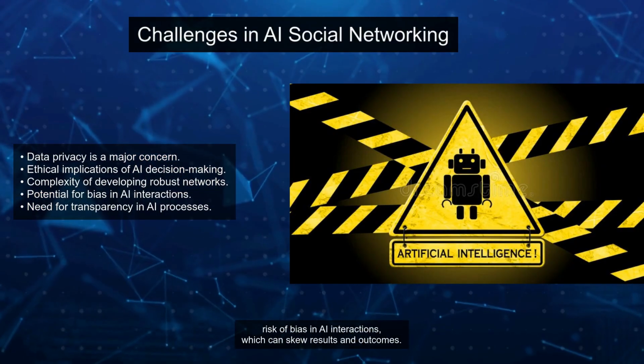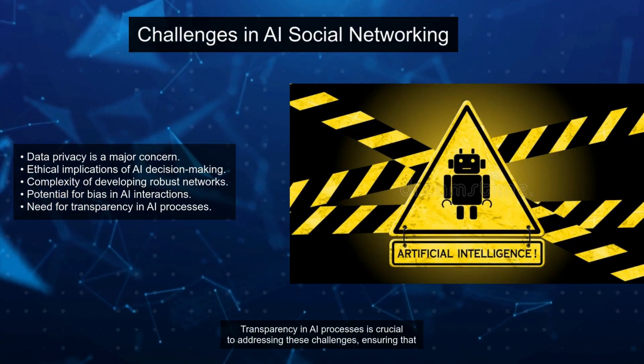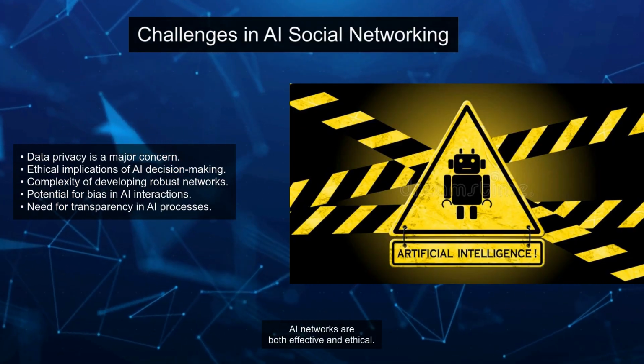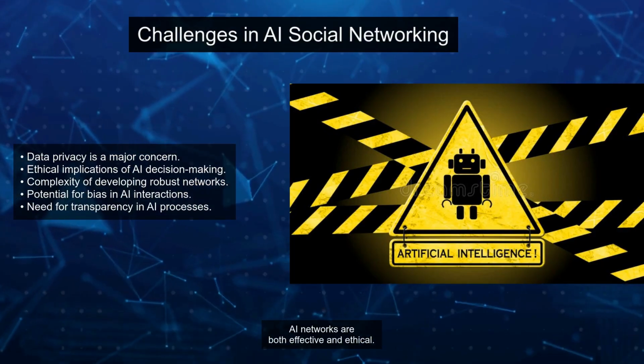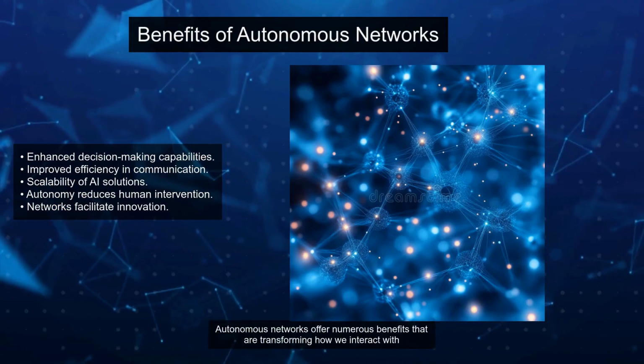There's also the risk of bias in AI interactions, which can skew results and outcomes. Transparency in AI processes is crucial to addressing these challenges, ensuring that AI networks are both effective and ethical. Autonomous networks offer numerous benefits that are transforming how we interact with technology.